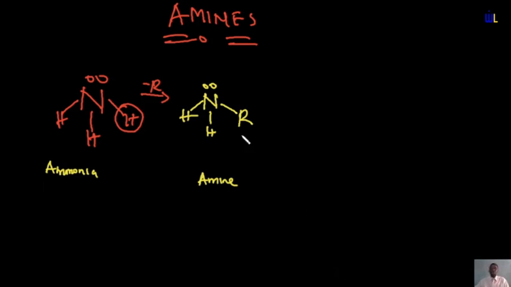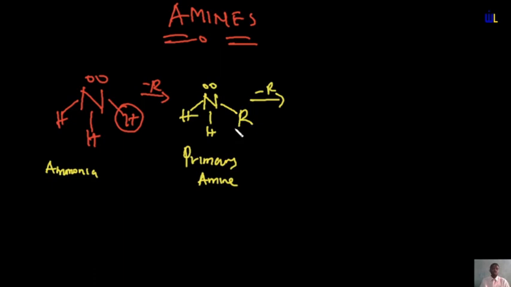Okay. So if you consider this particular replacement, only one hydrogen was replaced by an alkyl group, and then we have a particular compound made up of one nitrogen, two hydrogens, and one alkyl. So what do we refer to this as? A primary amine. So when one hydrogen atom is replaced by an alkyl group, automatically you refer to this as a primary amine.